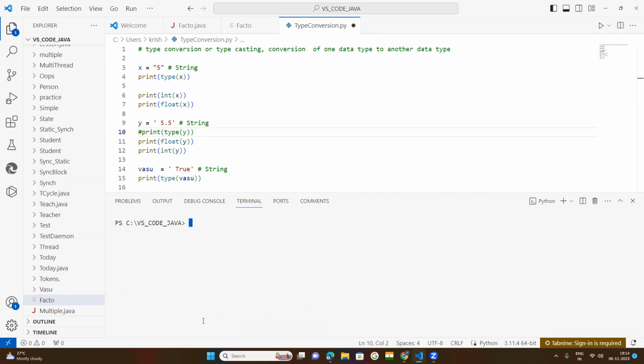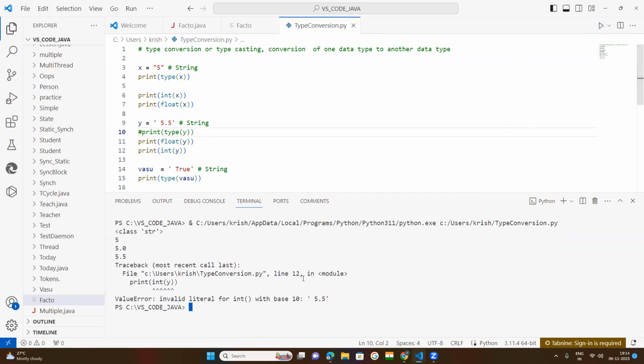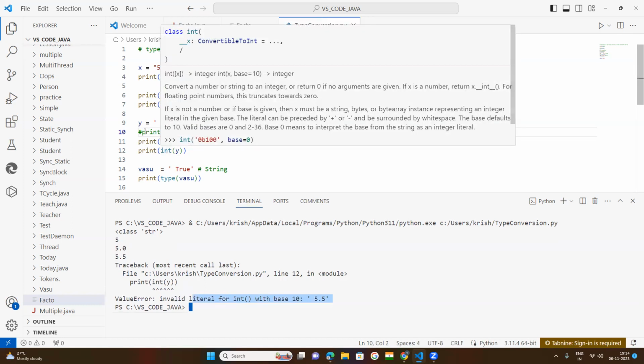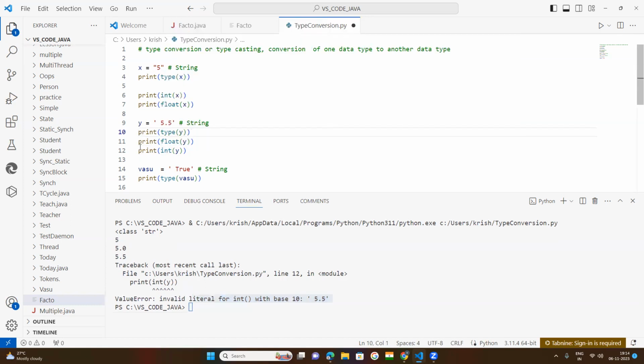CLS means clear screen. Now compile this one. Invalid literal for int with base 10 on the line. Type float, print type. This is working. You need to comment here. Okay.